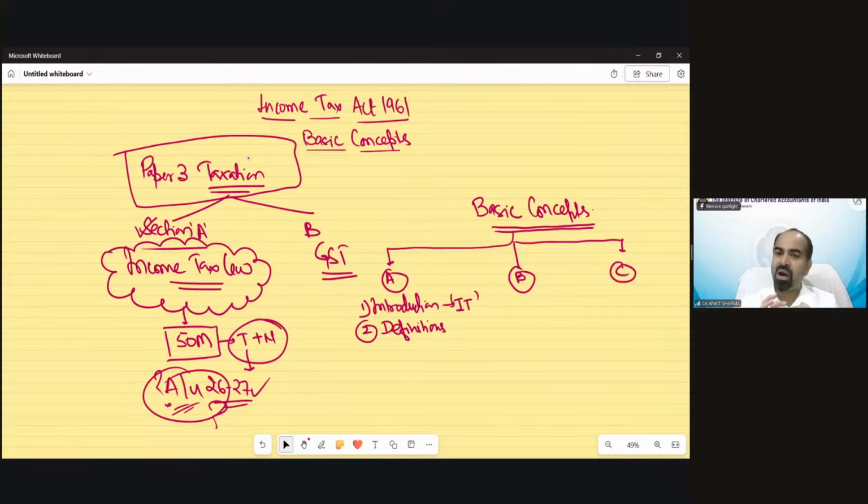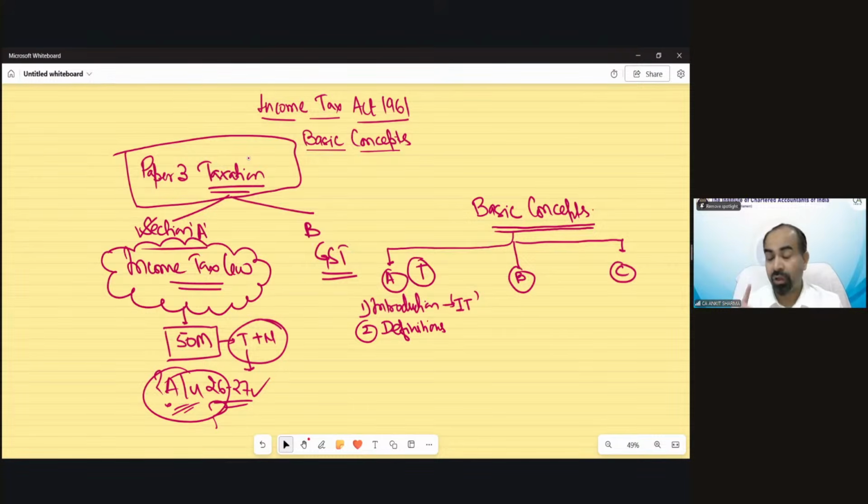Basic concept Part A consists of the maximum theoretical concepts. And when we go through a paper like income tax, which is more practical in nature, students generally think that this is the theoretical part, this is not that important for examination in comparison to the numerical part. But let me tell you, it's a mistake.